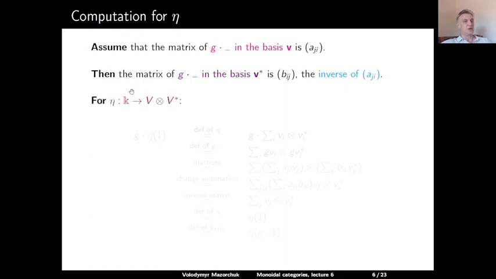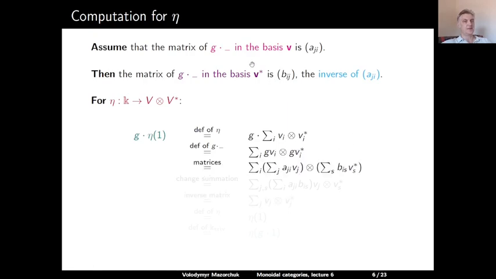So now let's do the computation for the linear map eta from K to V tensor V dual. If we apply g to eta of 1, then by the definition of eta, this is equal to g applied to the sum over i of v_i tensor v_i dual. Now we can use the definition of how g acts on the tensor product, and we get the sum over all i of g applied to v_i, tensor, g applied to v_i dual.